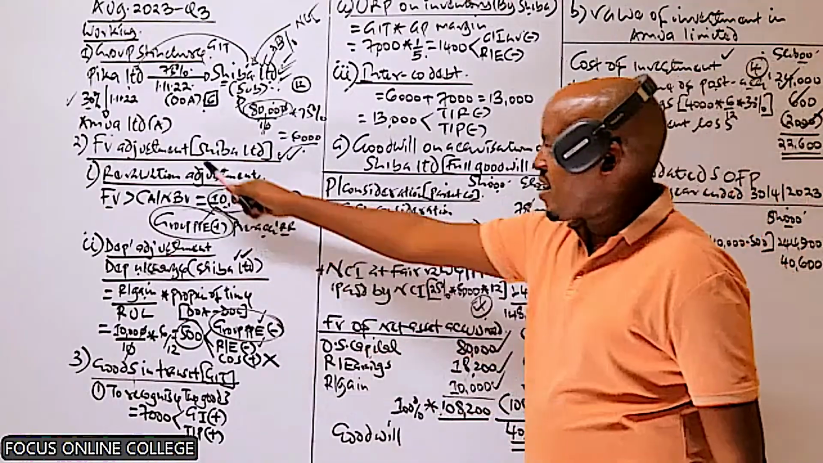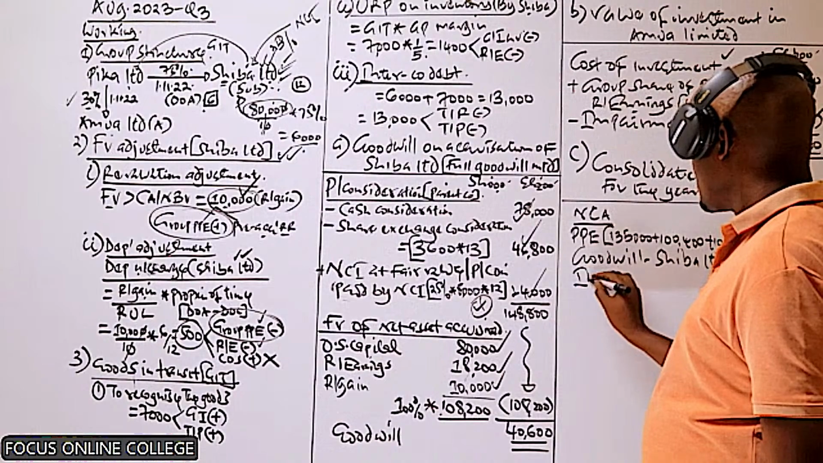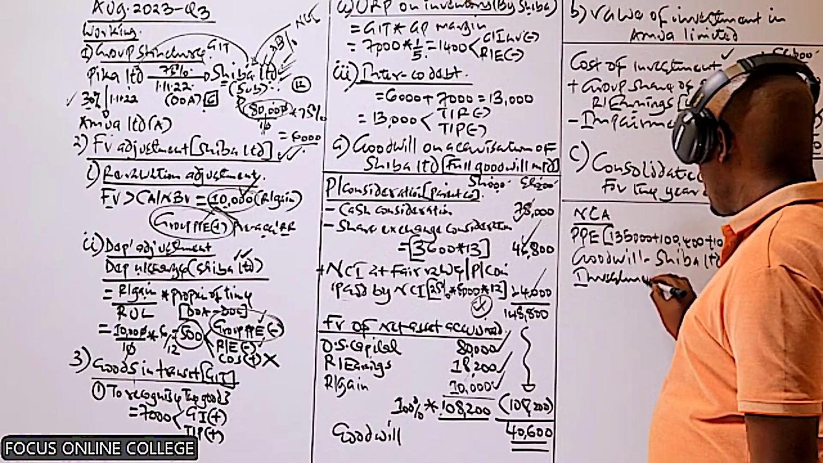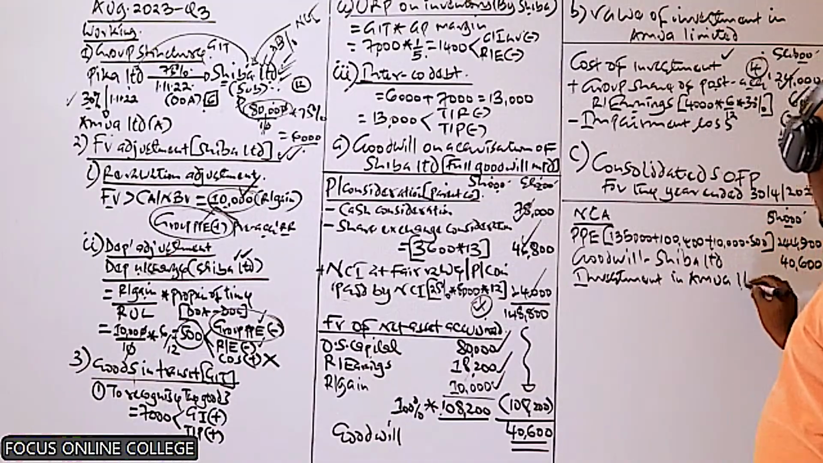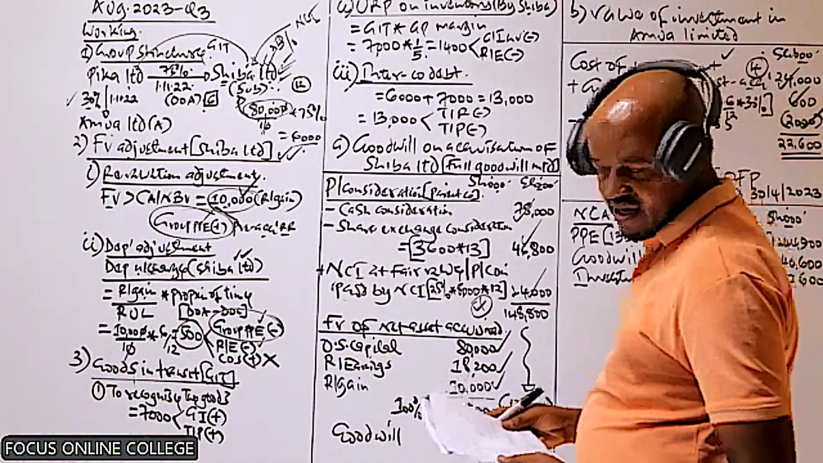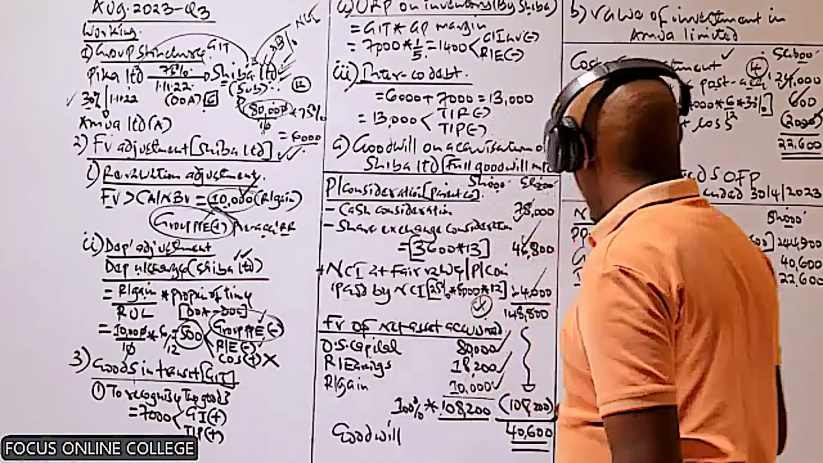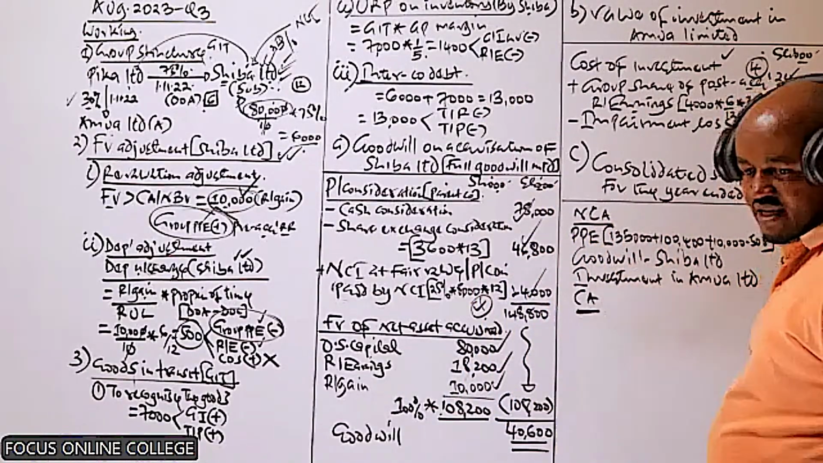In relation to Amua, we include what we have computed here, the investment in Amua, 22,600. That's basically what we include here. And I think in our case, we are done with the non-current assets. So we need to proceed and record the current assets.